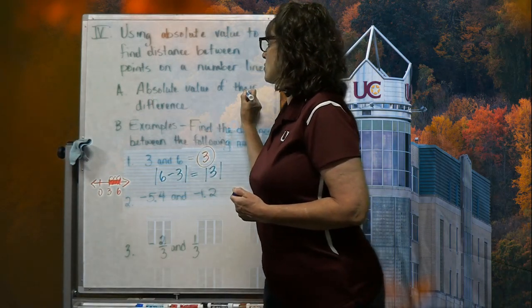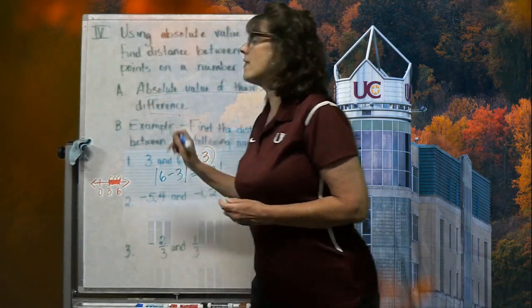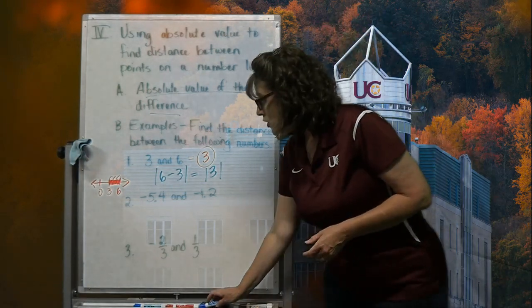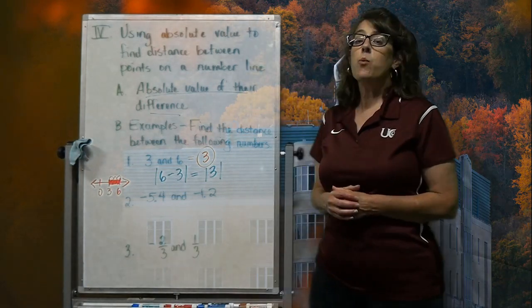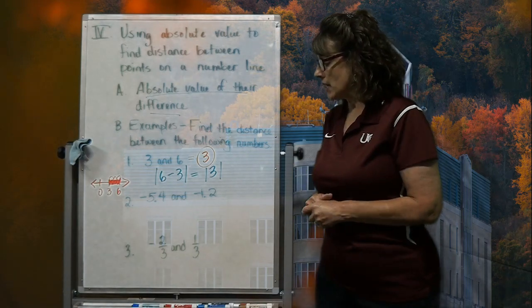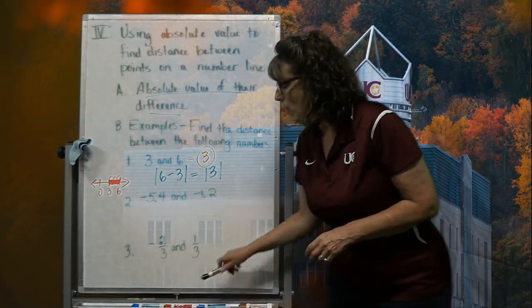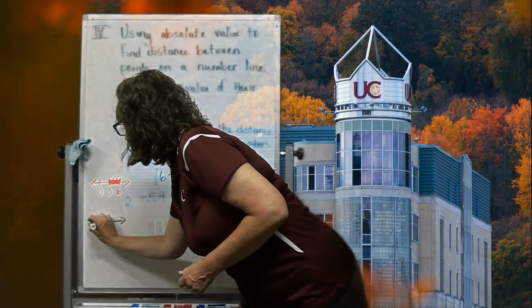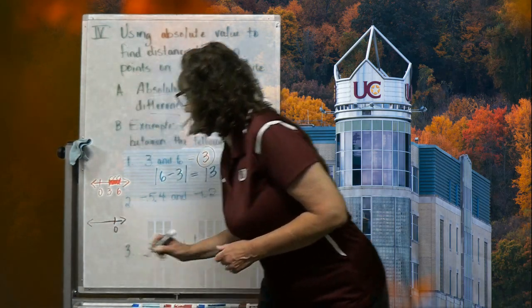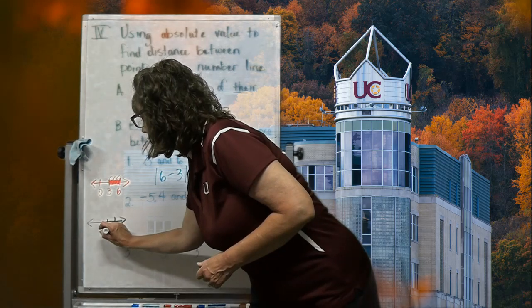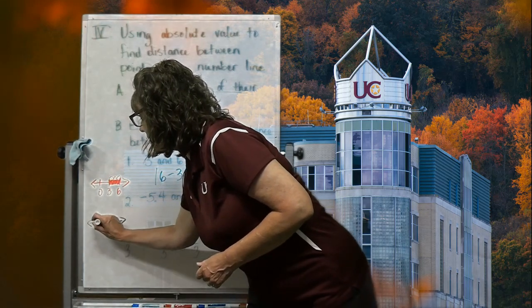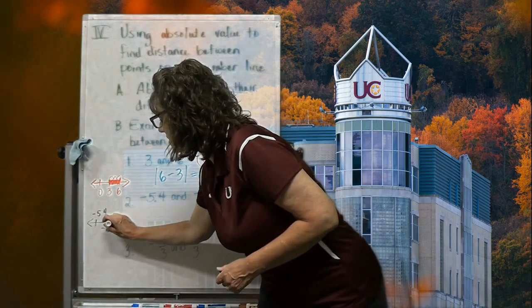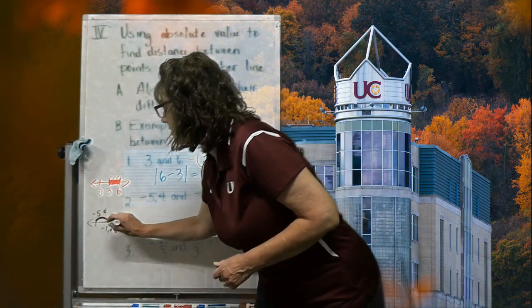So in other words, you subtract the two numbers, and then you take the absolute value of that to be able to ignore the sign. So let's take a look at this one. I want to get the distance between a negative 5.4 and a negative 1.2. Well, if I look at that number line, here's 0, that negative 1.2 is going to sit right here, and that negative 5.4 is going to sit right here. I want this distance right in here.